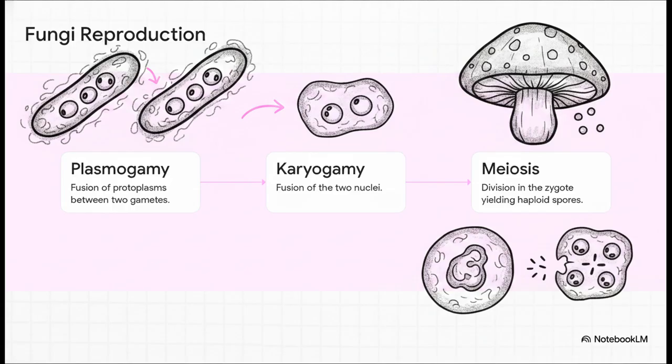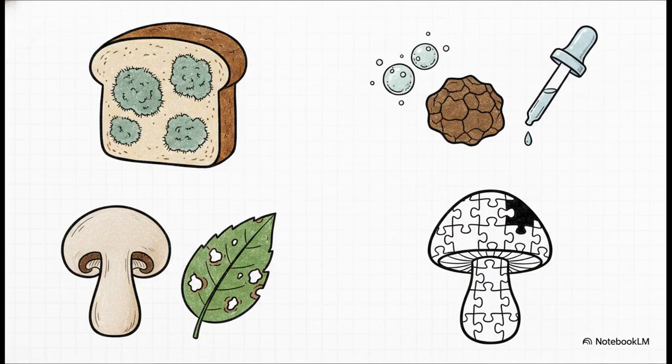Interestingly, in some fungi, this nuclear fusion is delayed, creating a really unique dikaryotic phase where a single cell just hangs out with two separate nuclei for a while. Finally, step 3 is meiosis, where the resulting zygote undergoes division to produce new, genetically distinct haploid spores inside fruiting bodies. Based on the structure of their mycelium and exactly how they form those spores, fungi are neatly filed into